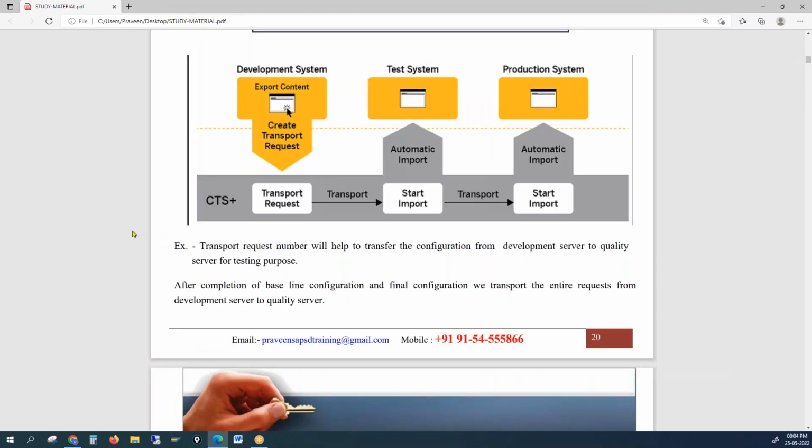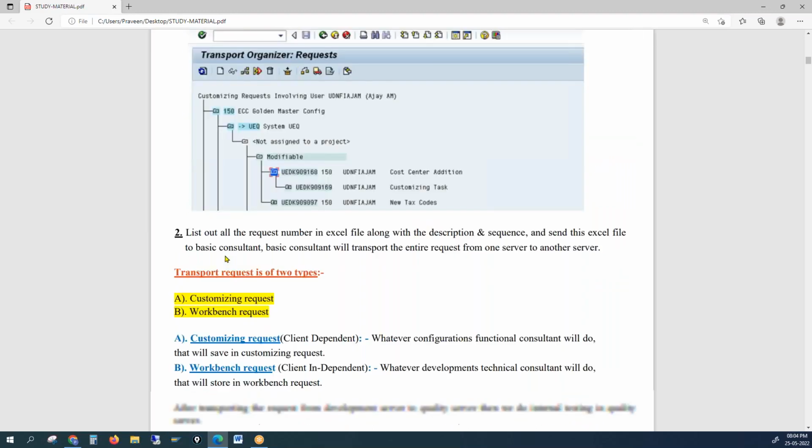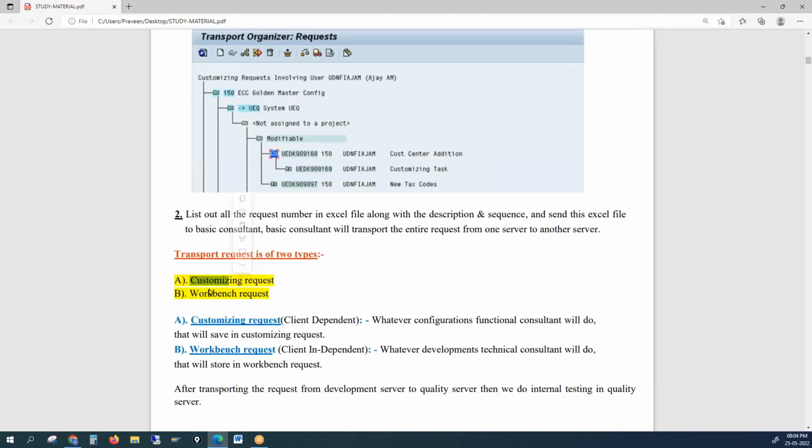So as a functional consultant, what do we do when it comes to transport requests? There are two kinds of request. One is the customizing request and one is the workbench request. Customizing request is only for functional consultants: SD, MM, PP, FI, QM. And workbench request is for technical consultants. Whatever the technical consultants save will be saved in the workbench request.